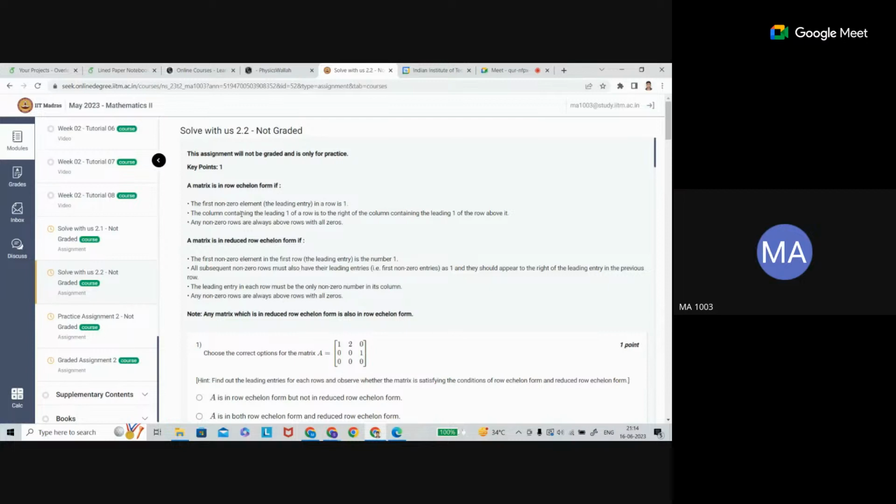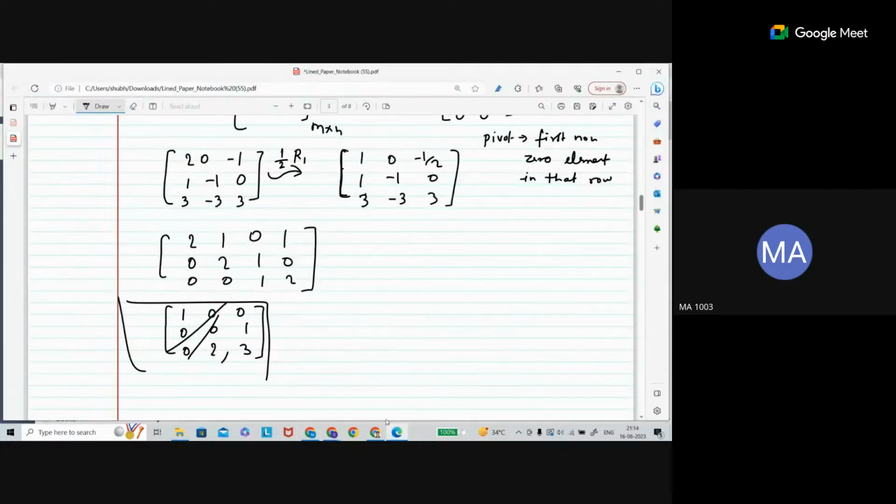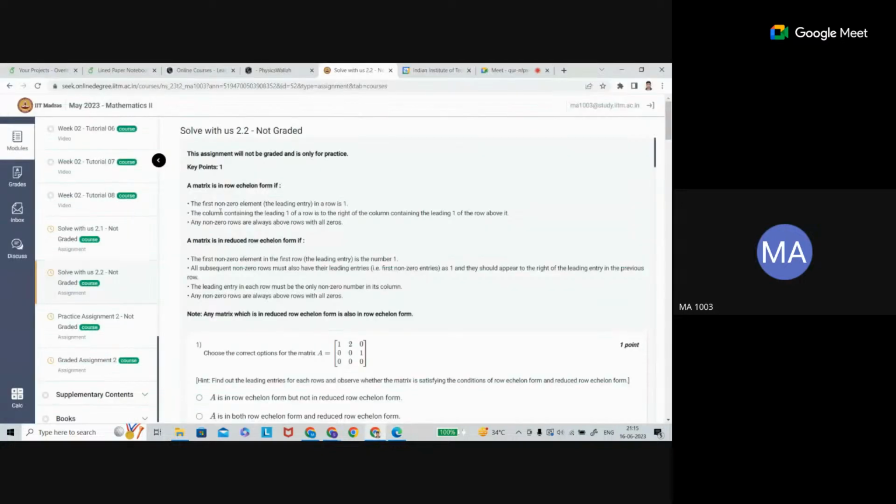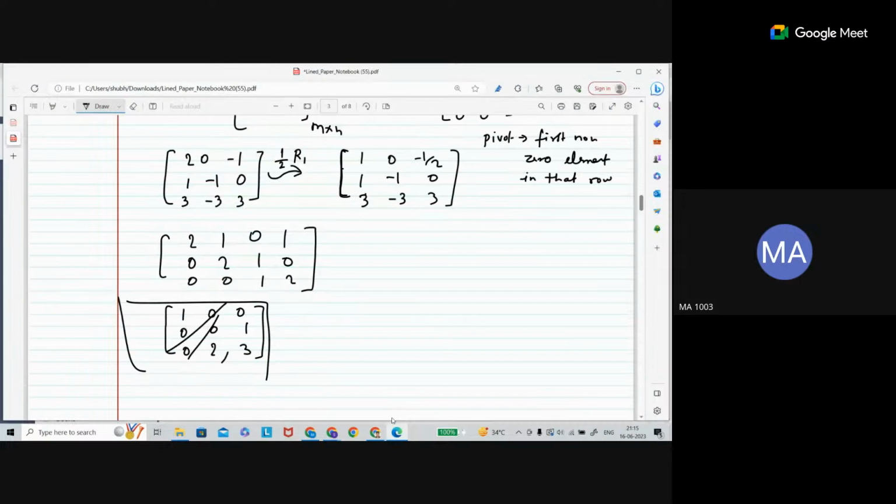So here this is the first non-zero element in the first row. This is the first non-zero entry in the second row. This is the first non-zero entry in the third row. In place of element, it should be entry. So the leading entry should be 1. So this should be 1, here should be 1. The third row is fine.